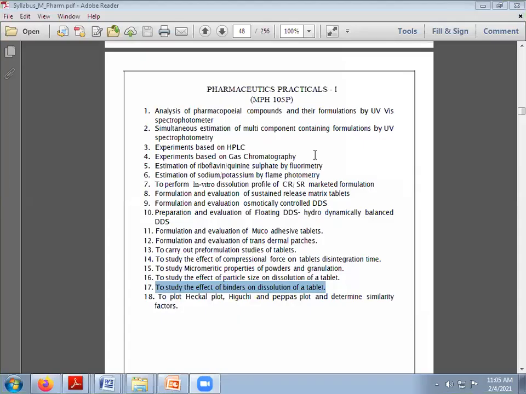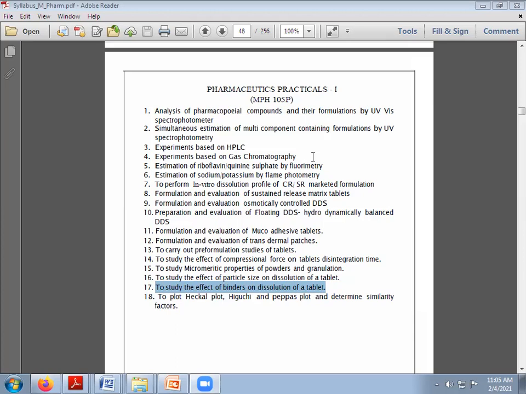The next practical is to plot the Hixson-Crowell plot, Higuchi plot, and Peppas plot, and to determine the similarity factor. When we talk about the similarity and dissimilarity factor, this determines how our formulation is behaving compared with the standard one, that is, the innovator product. We will run its dissolution study, take the readings, and then calculate the similarity and dissimilarity factors, F2 and F1. It is very important to determine these factors.